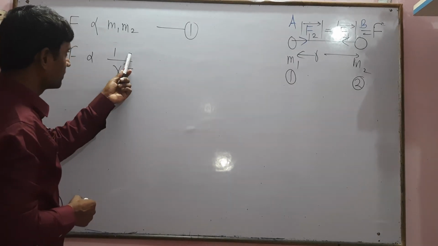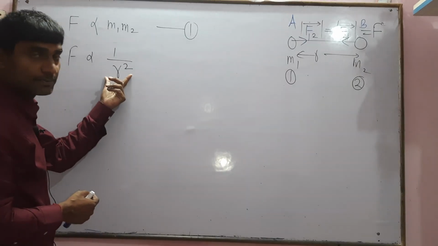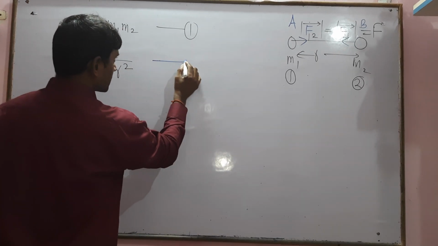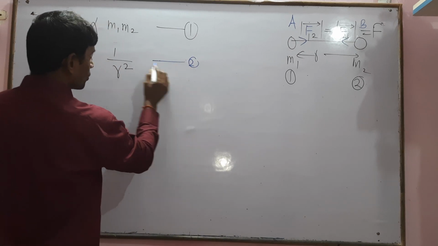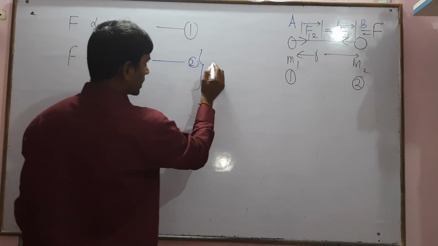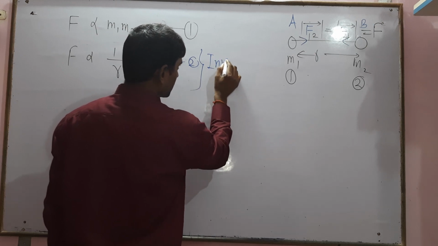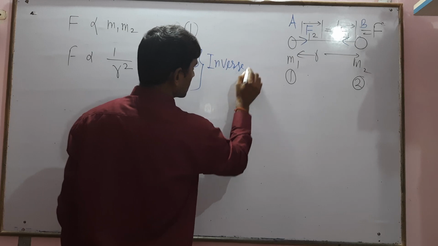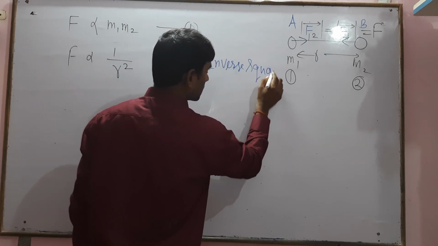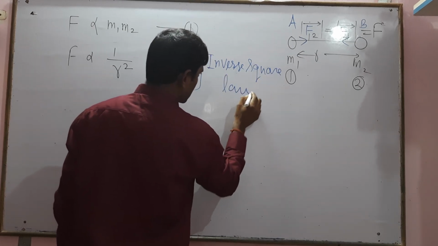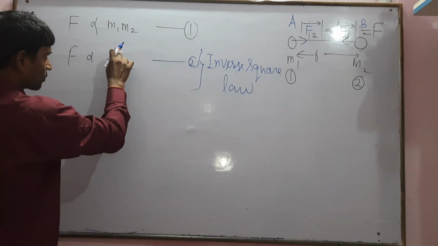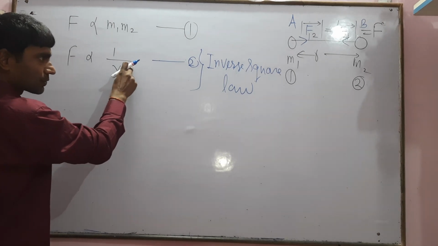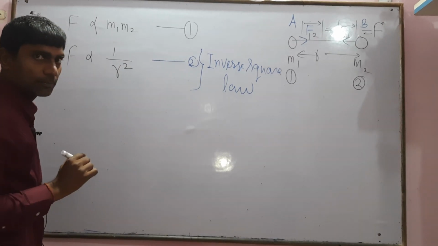And the force is inversely proportional to the square of the distance between m1 and m2. This second condition is known as the inverse square law. This is an important point. Inverse square law. F is directly proportional to 1 upon r square. This is the inverse square law.